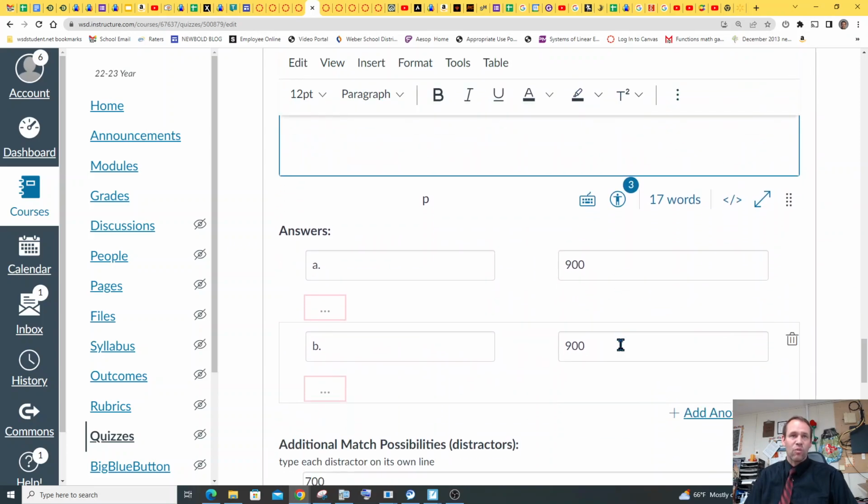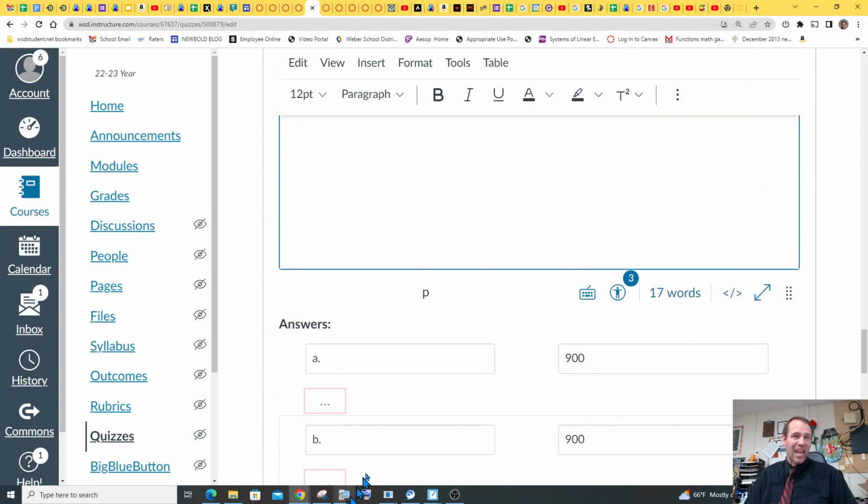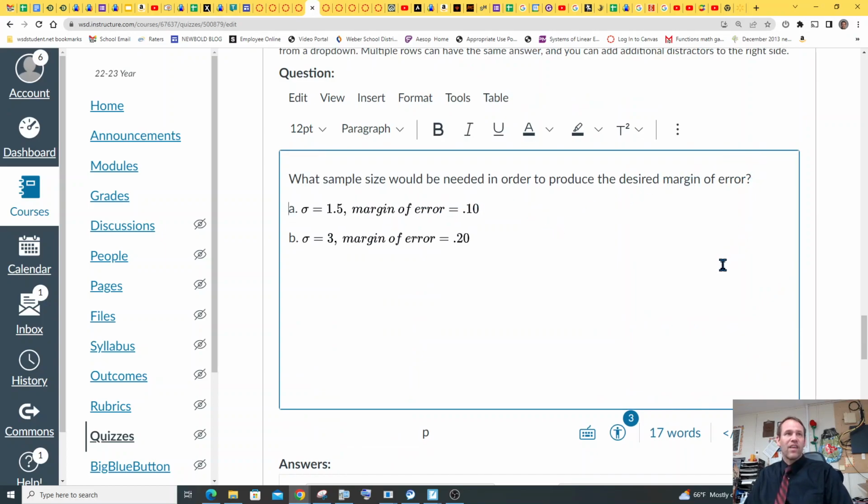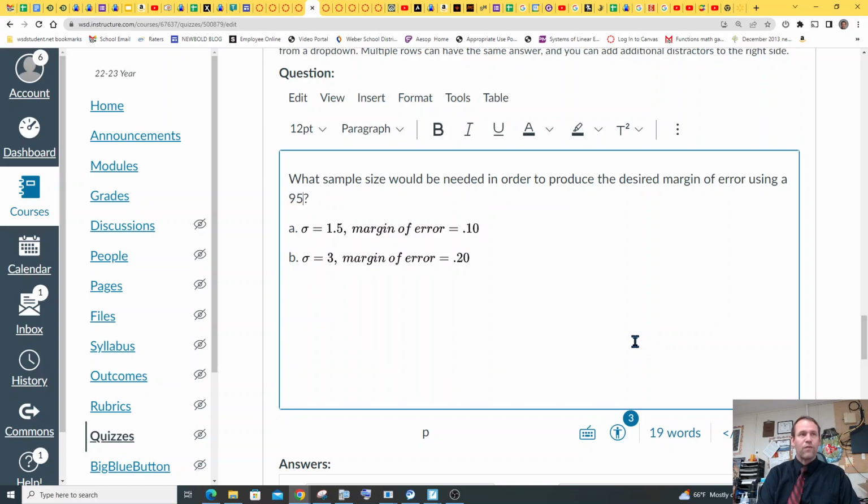So definitely would want to change that, and make sure to list the z-score being used. So what we need in order to produce a desired margin of error using a 95% confidence interval and a 1.96 z-score.